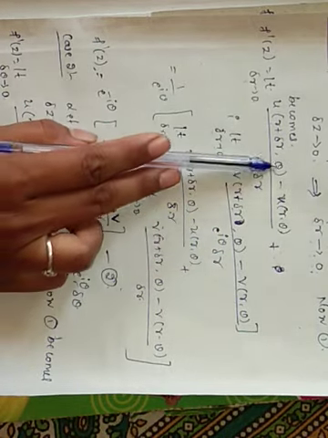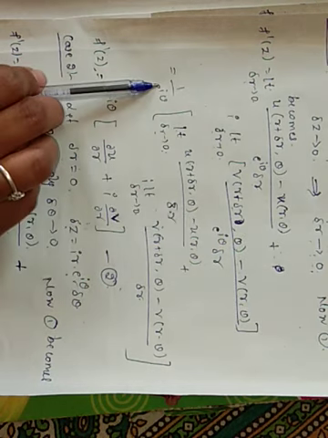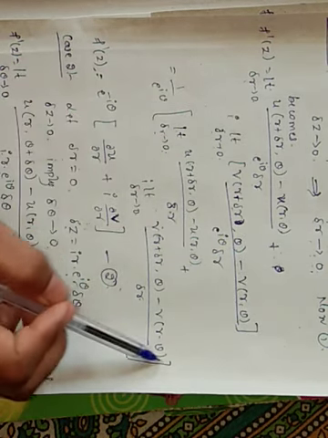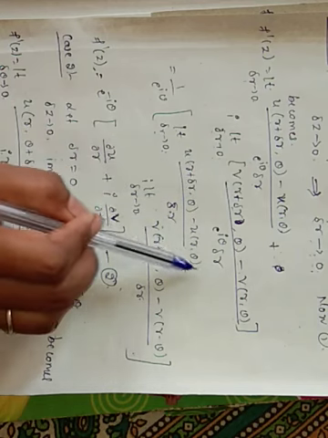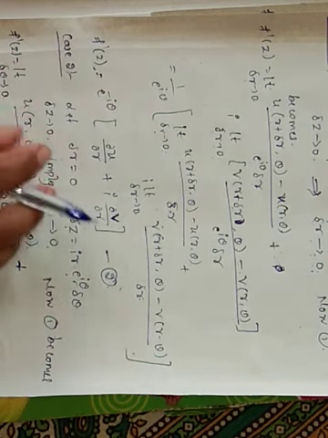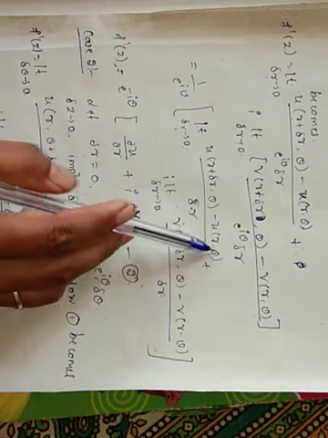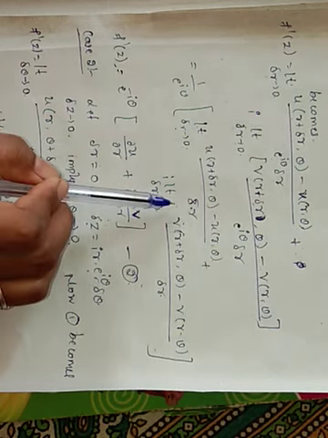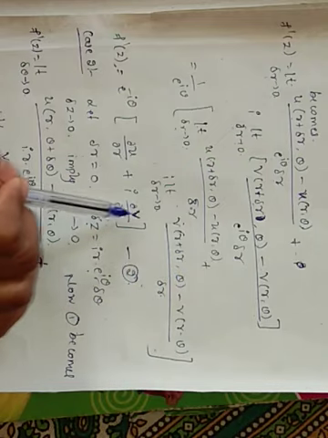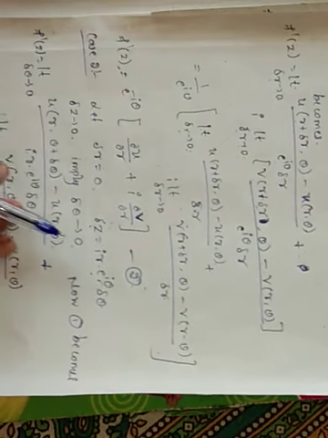Now taking this 1 by e raised to i theta common outside, write down the remaining terms as it is inside. These terms are now converted to the definition of the partial derivatives. By the definition of the partial derivative, this term tends to dou u by dou r and this term tends to dou v by dou r. Call that equation 2.